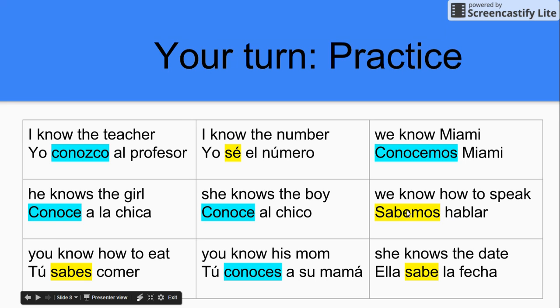We know how to speak. Sabemos hablar. We know how. You know how to eat. Tú sabes comer. You know his mom. Tú conoces a su mamá. She knows the date. Ella sabe la fecha. The yellow saber are describing information, while conocer is describing people, places, or familiarity with things.